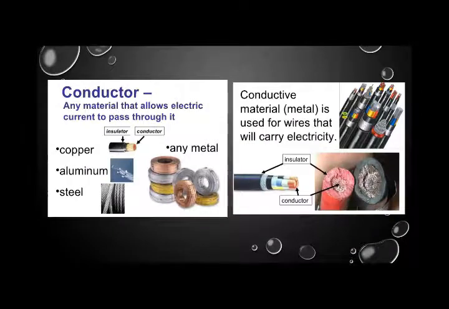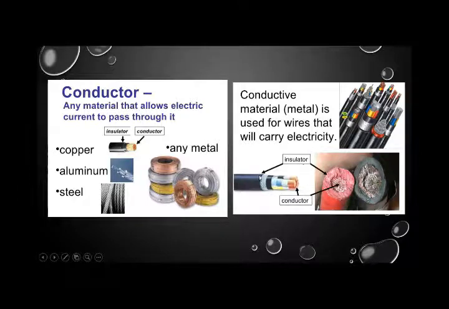Here are some examples of conductors. As I told you, metals are good conductors of electricity. And why do we say they are good conductors? Because in their outermost shell they have free electrons. So copper, aluminum, steel, any metal is a good conductor of electricity. That's why most wires are made of copper or aluminum, and you can easily see that the inner part of the wire is made of a conductor, that is, a metal, and the outer part of the wire is covered with an insulator.